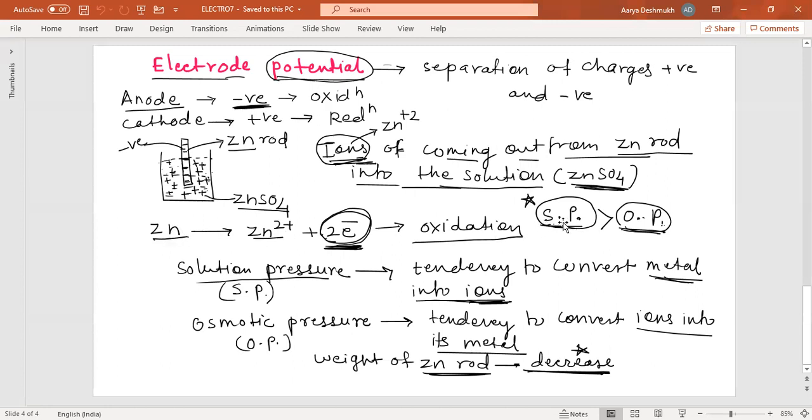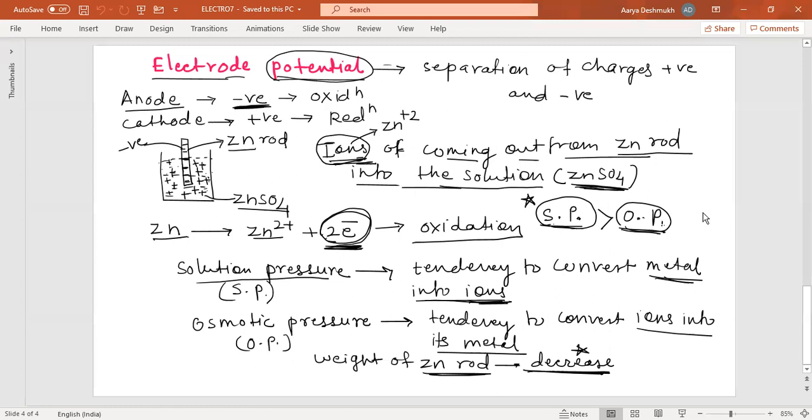This is possible if solution pressure is greater than osmotic pressure, and this is happening at the anode. That is what we call oxidation, because electrons are lost, and these lost electrons accumulate on the zinc rod, which becomes negatively charged. So it is called an anode in a galvanic cell, with a development of negative charge on it.